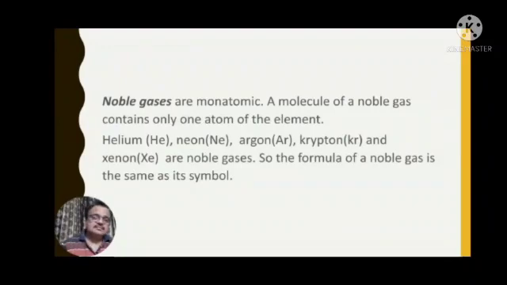Noble gases are helium, symbol He, neon, symbol Ne, argon, Ar, krypton, Kr, and xenon, Xe. So the formula of a noble gas is the same as its symbol.